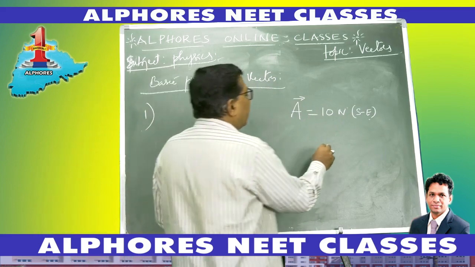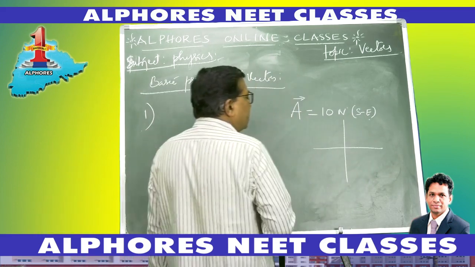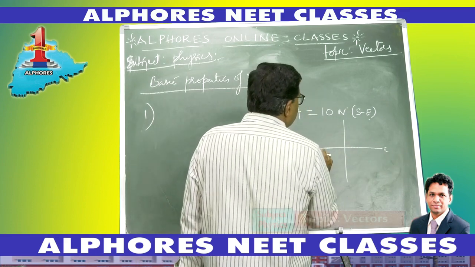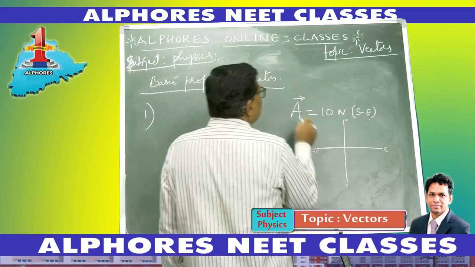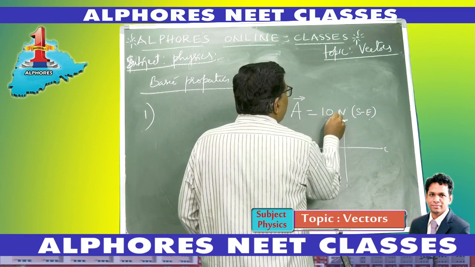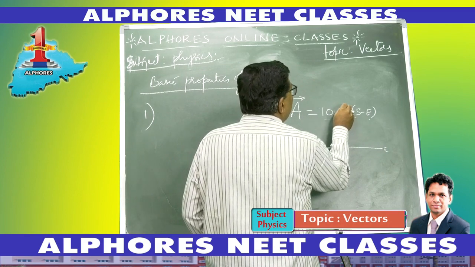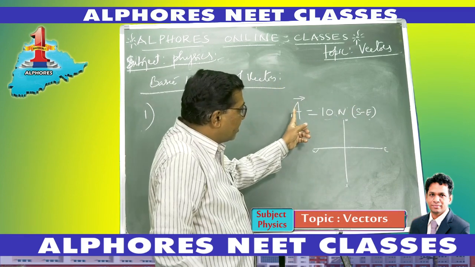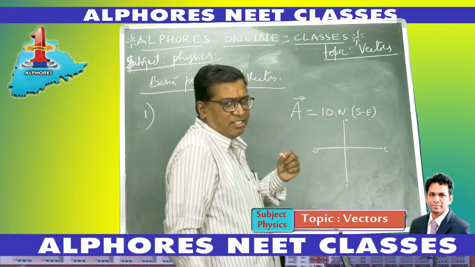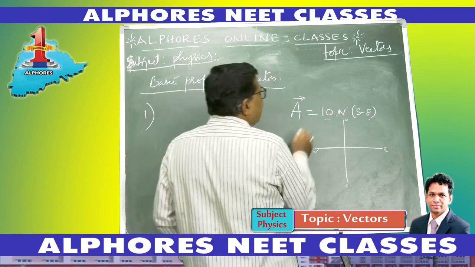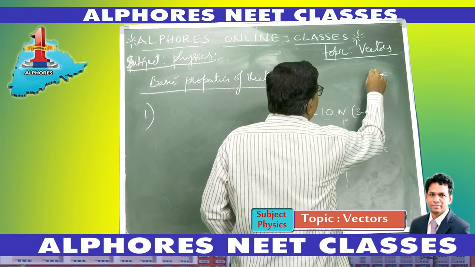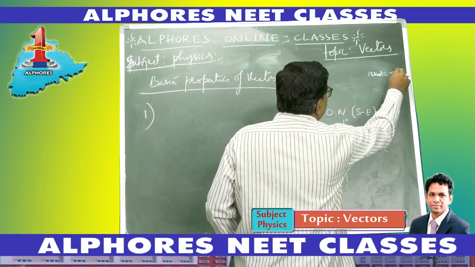If I represent the vector in the horizontal plane above the surface of the earth, this is east, this is west, north, south. So vector A bar is of 10 newtons value. This is the magnitude, the unit associated to it, and its direction. A vector always possesses a magnitude, a unit and a direction, right? Well, according to my scale, let's say each unit of this graph is 5 newtons.